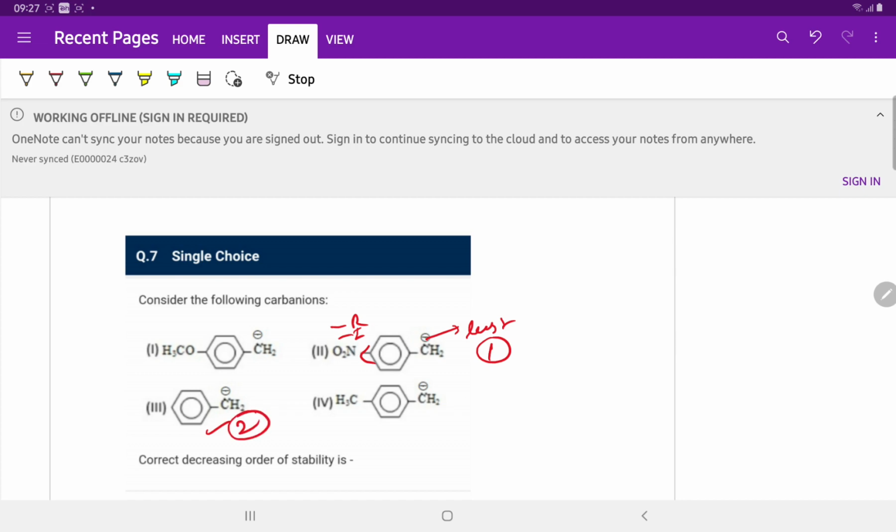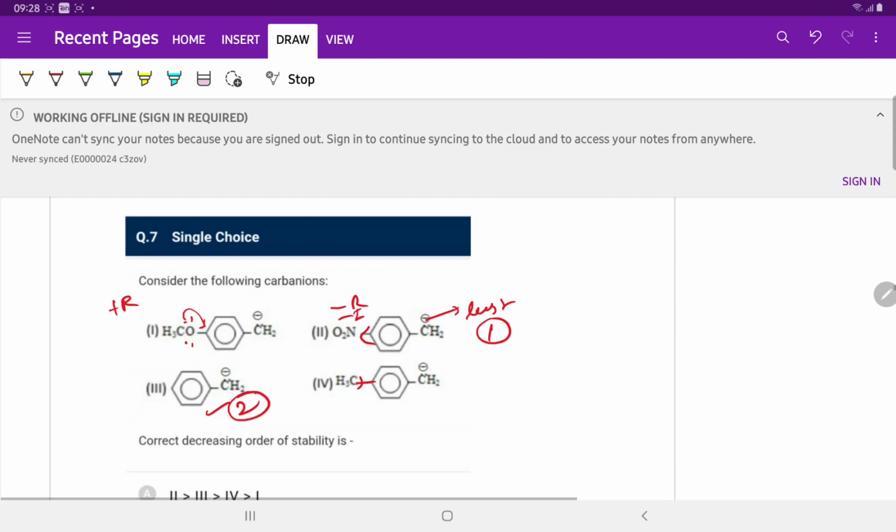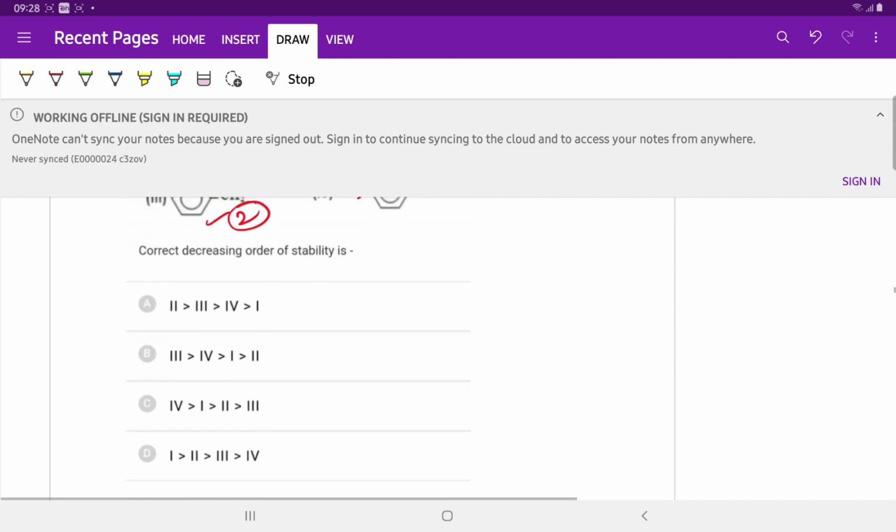Since OCH3 and CH3 groups are electron donating groups, and electron donation is more for methoxy than CH3, since the methoxy group donates by both plus R and plus I effects, it is least stable. So for question number 7, option A is correct.